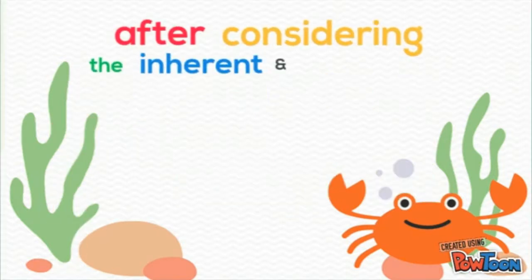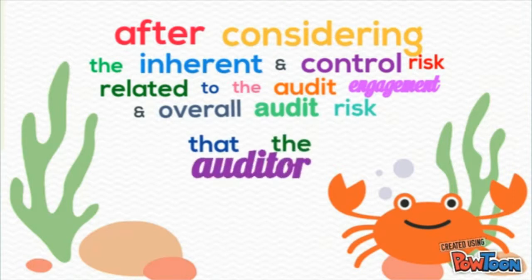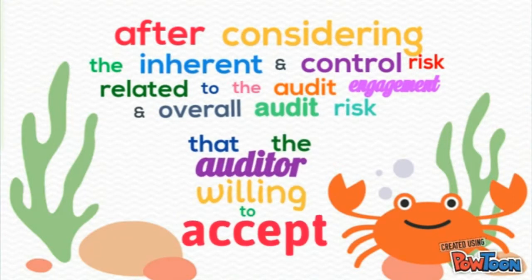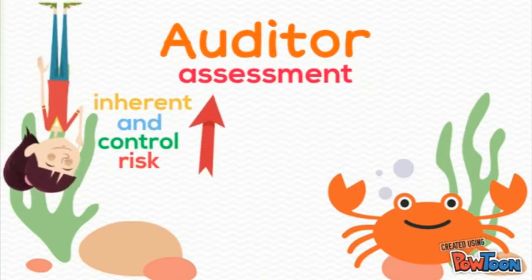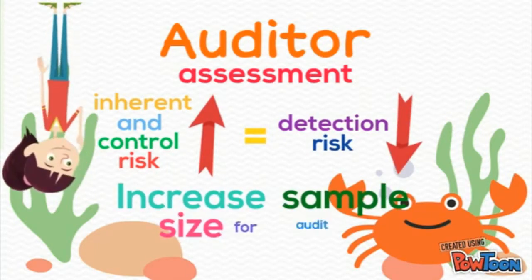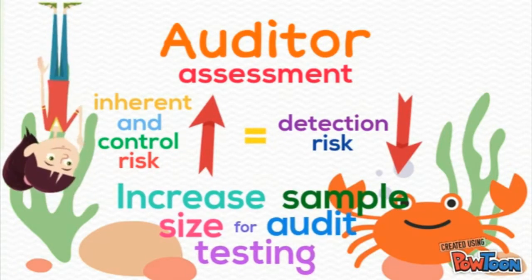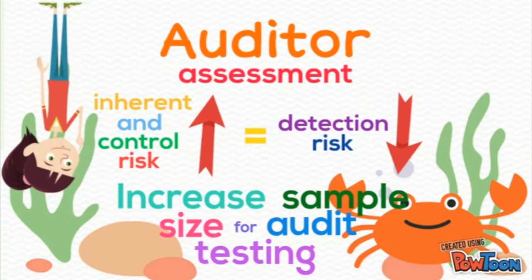After considering the inherent and control risk related to the audit engagement and the overall audit risk that the auditor is willing to accept, where the auditor's assessment of inherent and control risk is high, the detection risk is set at a lower level to keep the audit risk at an acceptable level. Lower detection risk may be achieved by increasing the sample size for audit testing.